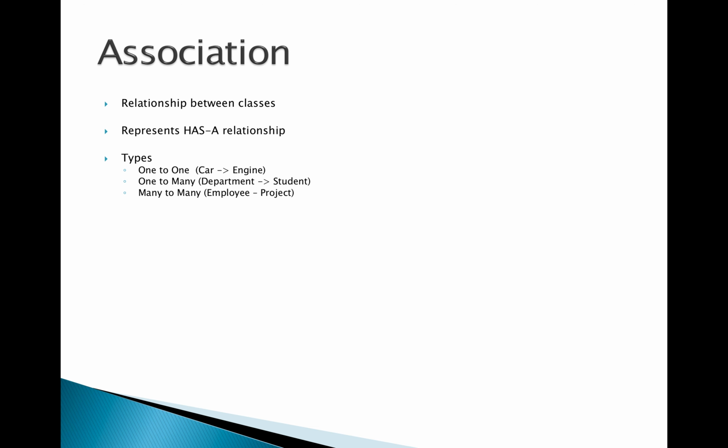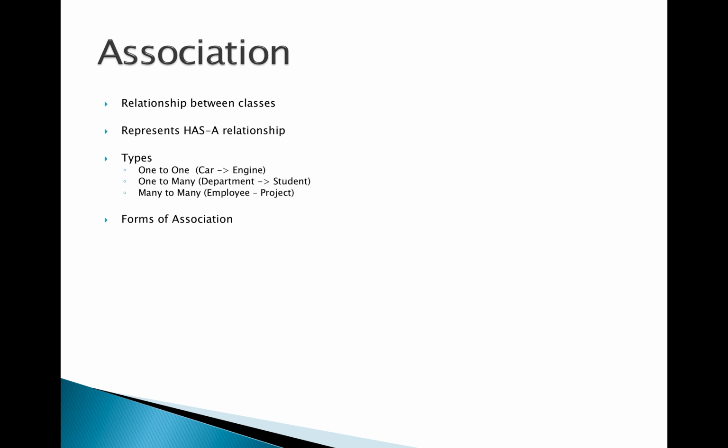There's one more association, which is called many-to-many association. Here it is employee and project. Let's say an employee works for many projects and every project is going to contain more employees. So it's kind of bidirectional, and it's many to many. There are many employees working in many projects. You can have one more relationship, which is many to one, which is similar to one to many. So these are the types of relationship between the objects.